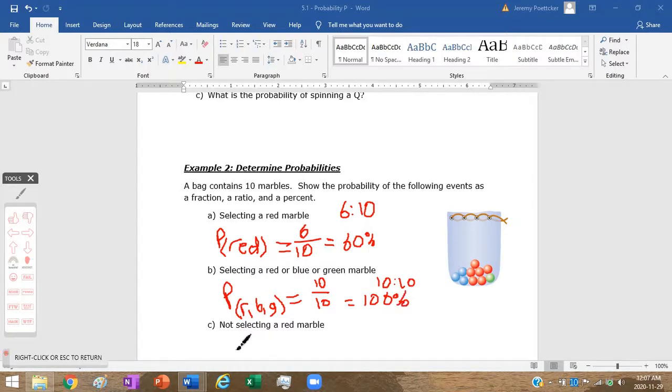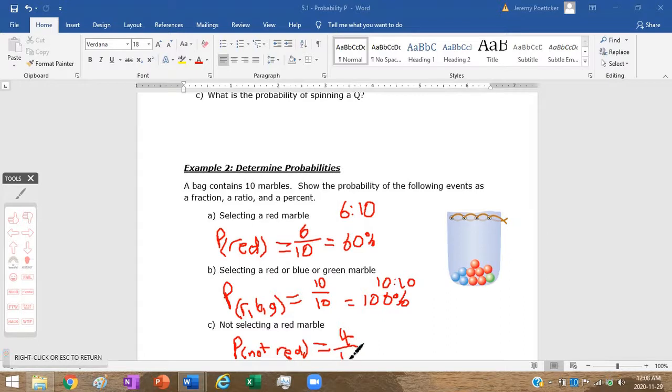Okay, probability of not selecting a red marble, so probability of not red. So how many in there are not red? Well, I look at this and say, oh, well, there's 1, 2, 3, 4 that are not red.